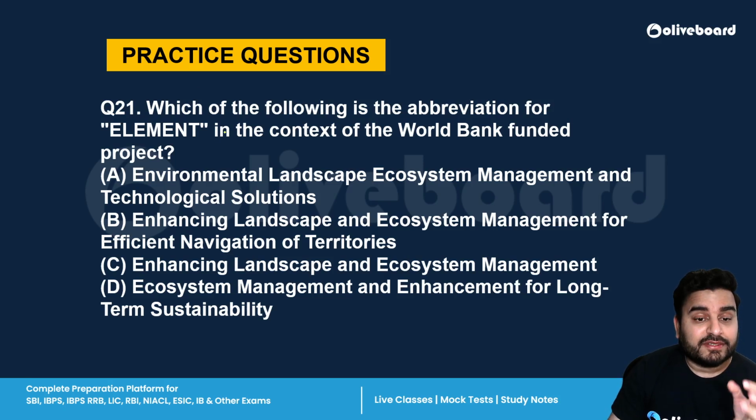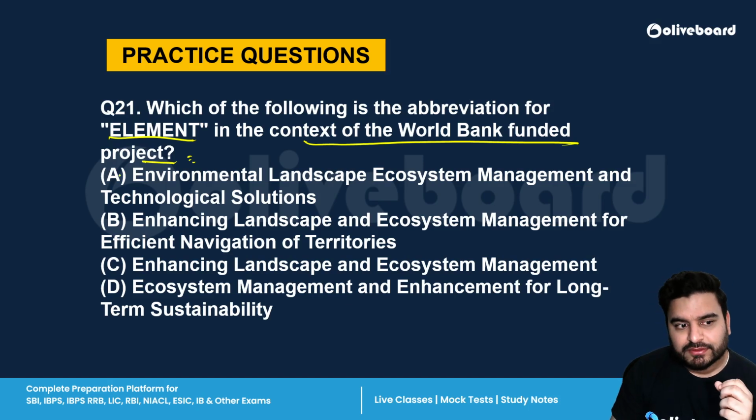Next is, which of the following is the abbreviation for ELEMENT in the context of the World Bank funded project? Environmental, landscape, ecosystem management and technological solution; enhancing landscape and ecosystem management for efficient navigation of territories; enhancing landscape and ecosystem management; ecosystem management and enhancement for long-term sustainability. The correct answer is C, enhancing landscape and ecosystem management.